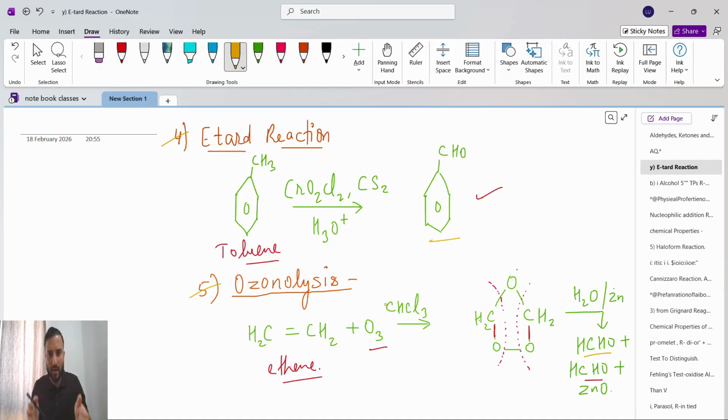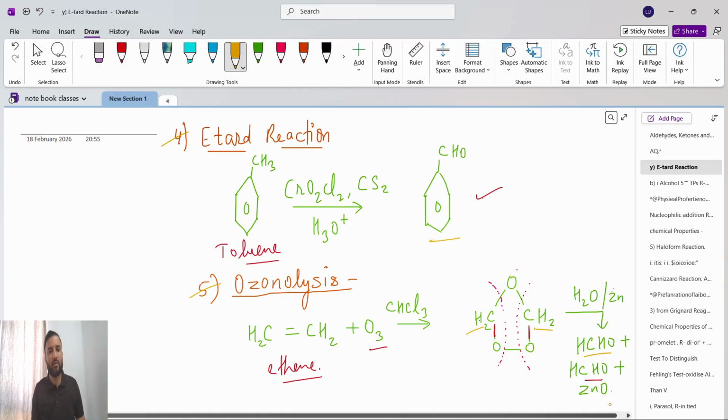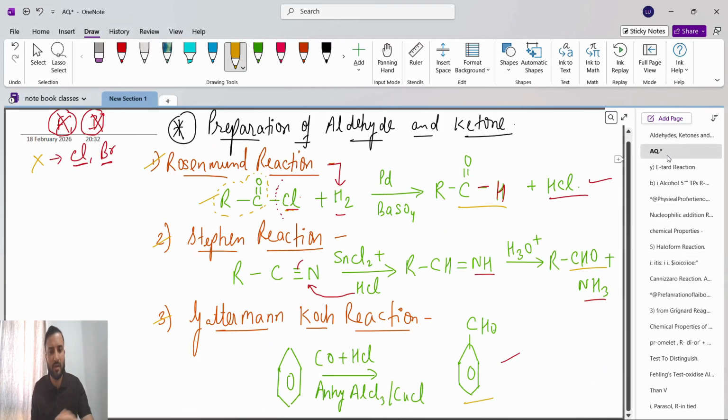With every carbon, one oxygen will connect, and with the two carbons the common oxygen will connect. Then we break this part. HCHO will come from this side, HCHO from this side, and with Zn this O will go as ZnO. This is a simple thing, no need of by hearting. Here you can learn by heart only the Stephen reaction.